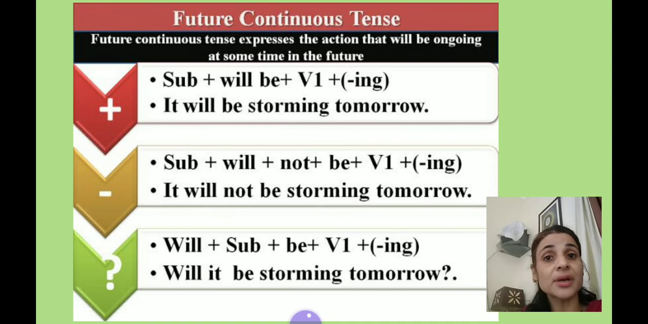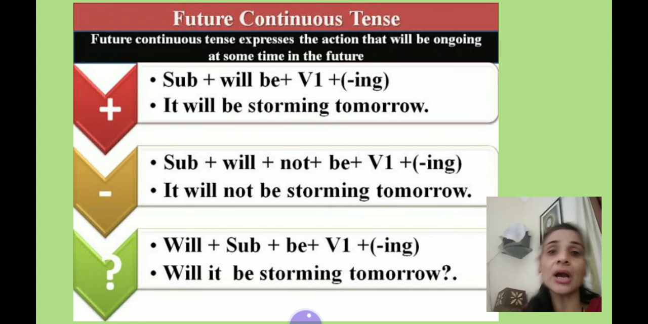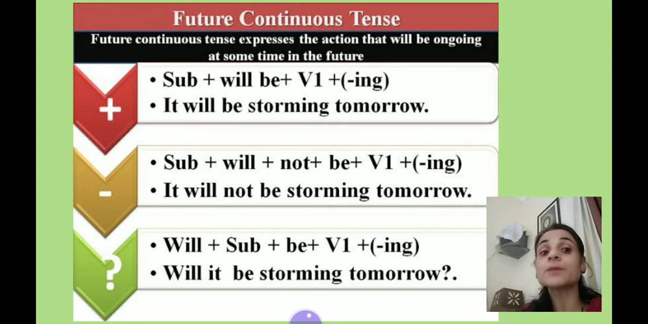Please remember, don't form a sentence like it will be not storming. No, it will be wrong. You have to use not between will and be. It will not be storming tomorrow. And now interrogative sentence structure, will or shall. Only will or shall you have to use before subject and be after subject. Will it be storming tomorrow? That is an interrogative sentence in future continuous tense.